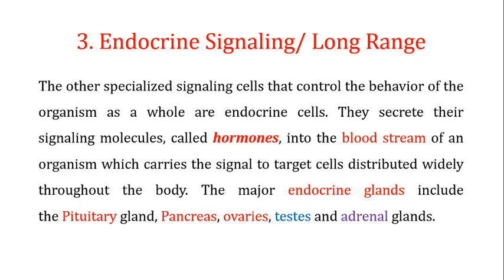The third type of signaling is the endocrine signaling, also called long range signaling. This is in contrast to the paracrine signaling, which was the short range signaling.